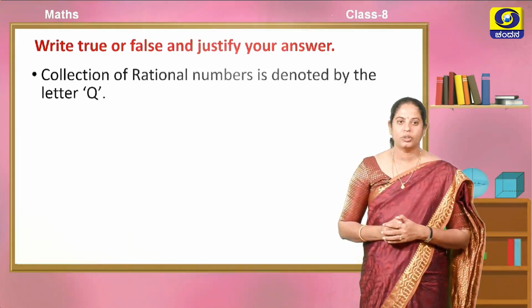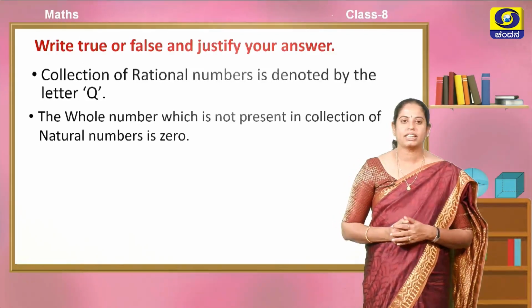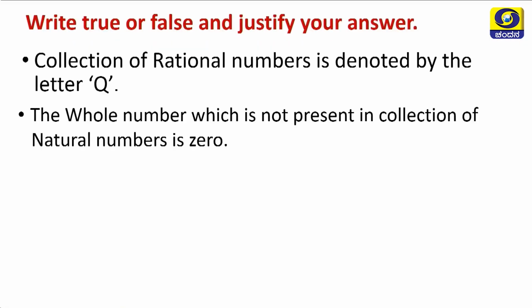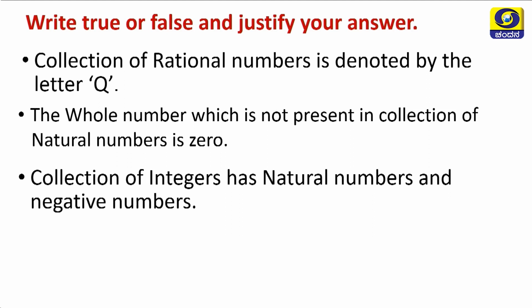So the first statement is like this: the collection of rational numbers is denoted by the letter Q. Is this true or false? Why is it called Q? If it is true, you have to justify your answer. The whole number which is not present in the collection of natural numbers is 0. Is this true or false?